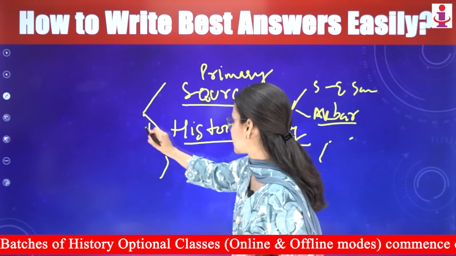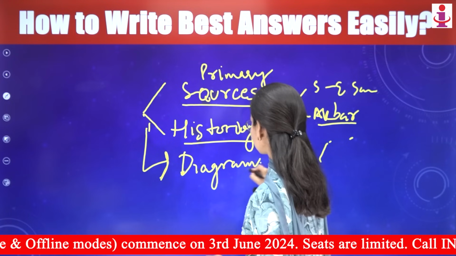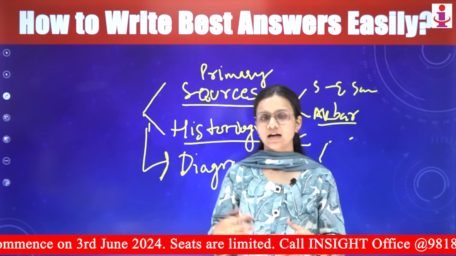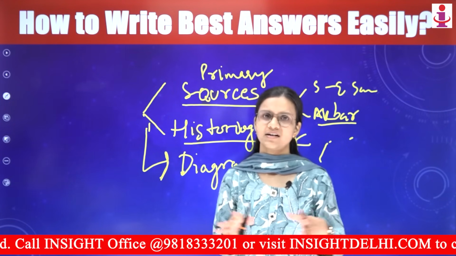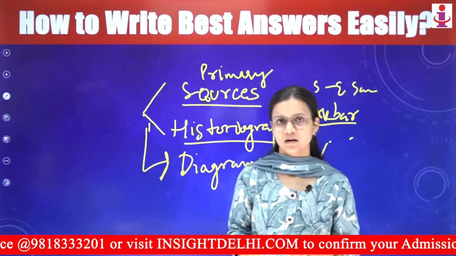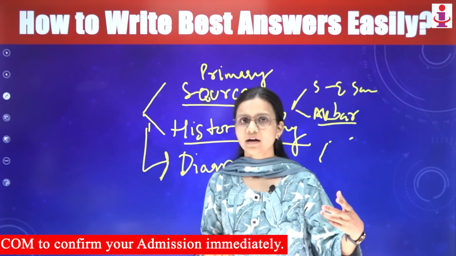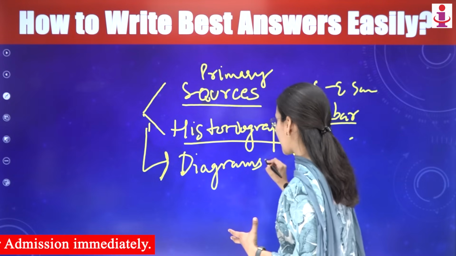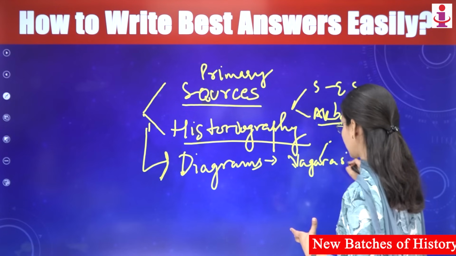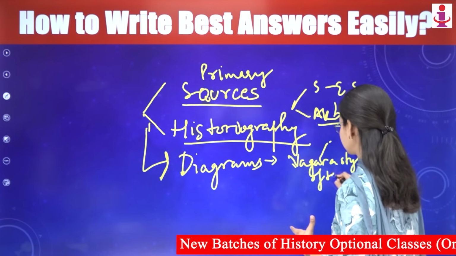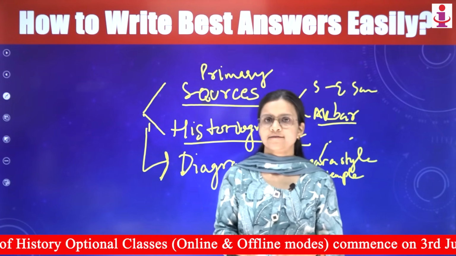Third, I think would be diagrams. Diagrams can be included in the answers where you have scope, not in all answers where you are unnecessarily putting diagrams. For example, in this attempt 2023, there was a question about comparison between Gupta architecture and early medieval architecture. So I drew the Nagara style of temple architecture in the paper. So these diagrams can be included in your answers.